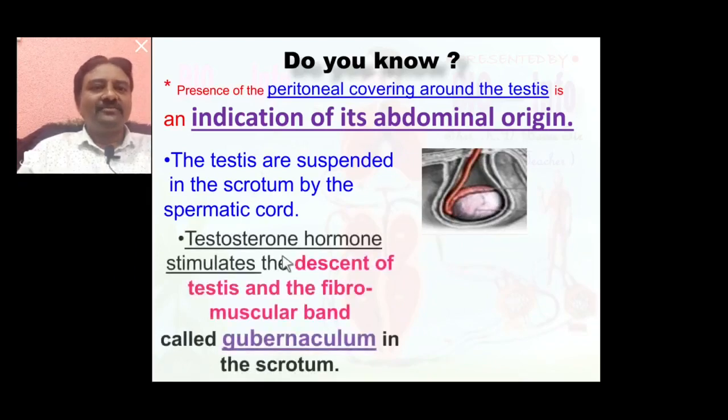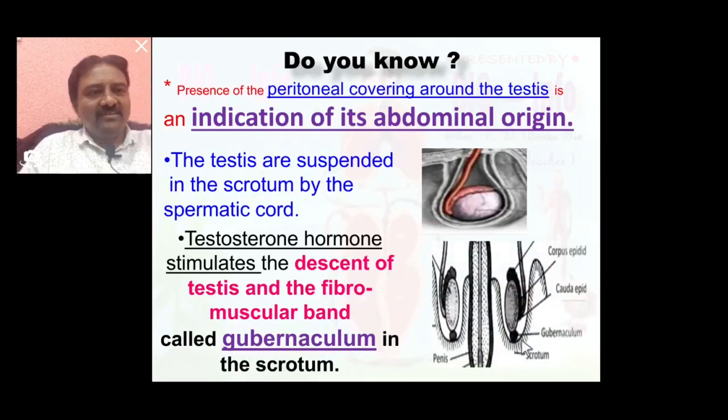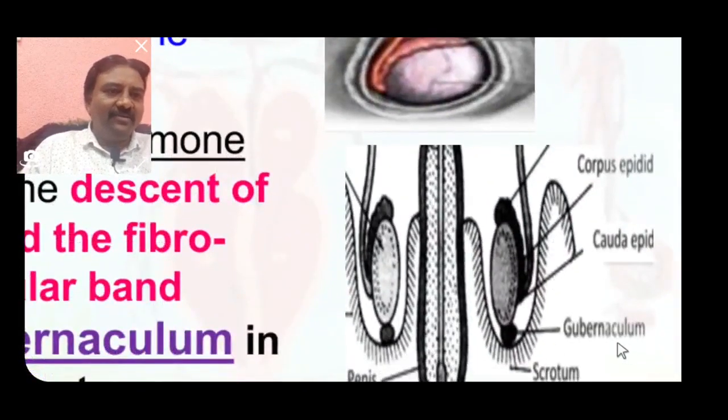Now the third, also one of the important sentences to note here: testosterone hormone stimulates descent of the testes and the fibromuscular band called gubernaculum into the scrotum. So this is the scrotum, the gubernaculum band is seen, and this is the testis.